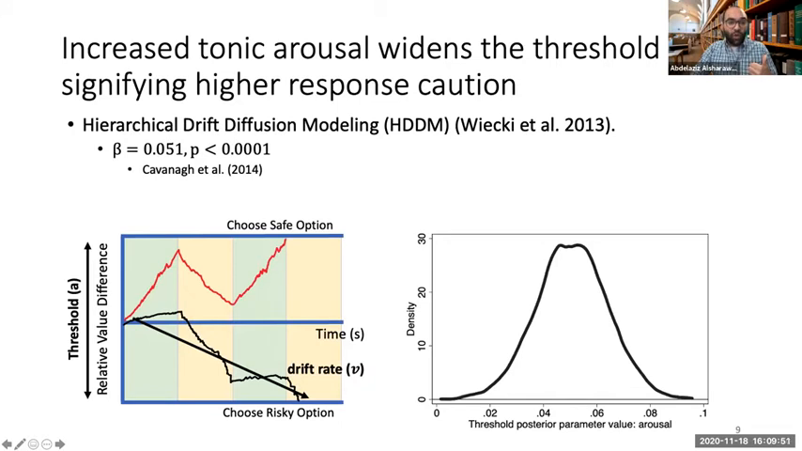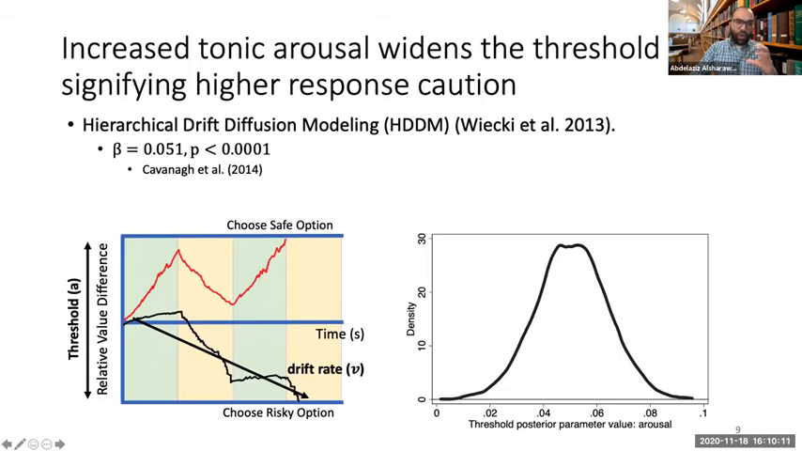The threshold parameter here determines how far these 2 barriers are from each other, whereas the drift rate parameter is the speed parameter that characterizes the evidence accumulation process. For now, let's focus on the threshold. I'll get back to the drift rate later on.